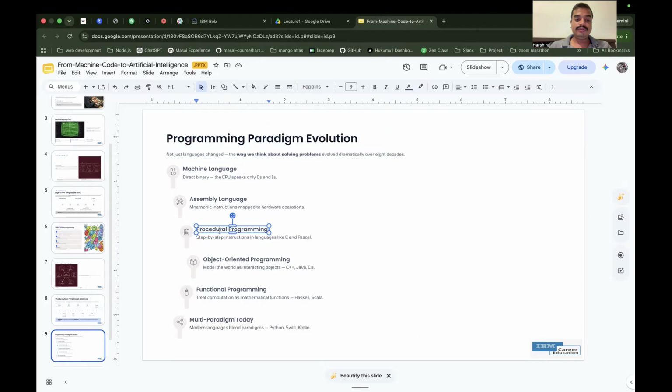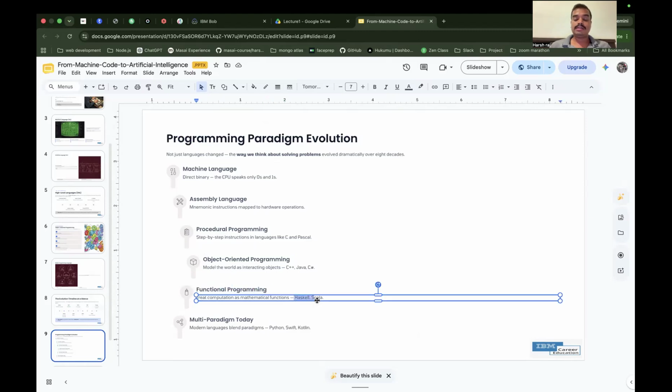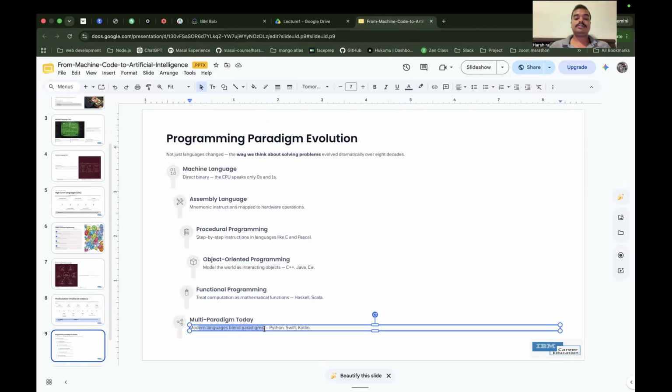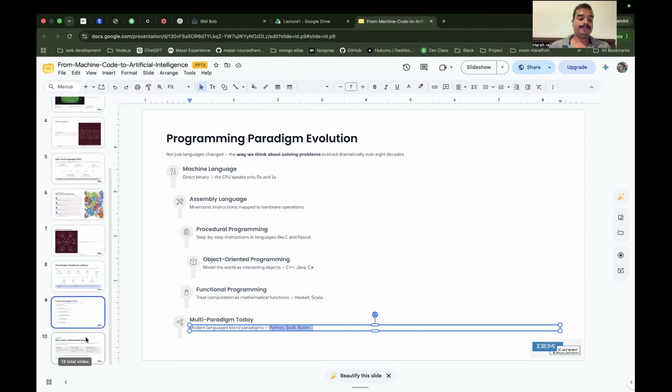In this, we mostly focus on logic and the idea. But object-oriented is the next version of the programming paradigm, in which we use objects and classes and a lot of concepts that make programming more secure. And then functional programming, which many people who know Haskell and Scala use, they know what functional programming is. Then multiple paradigms: a lot of programming languages support multiple paradigms, like Python, Swift, and Kotlin.